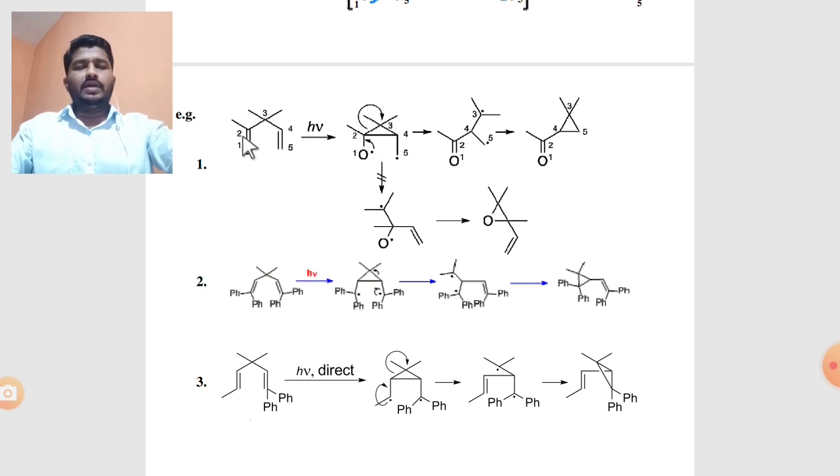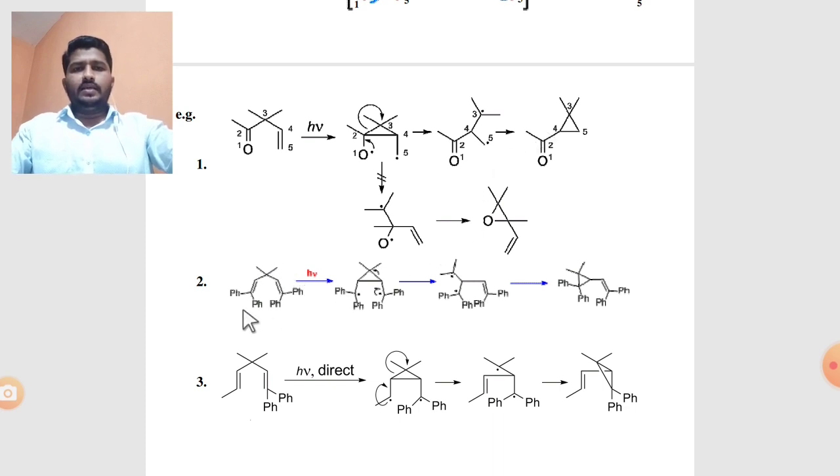Then join carbon 2 and carbon 4, meaning the bond formation between the second carbon and fourth carbon. Third step, cleavage of the bond between the second carbon and third carbon. It gives one radical at the third position and one radical at the second position. The second position radical combines with the oxygen radical, and it gives C double bond O. Finally, the radicals at the third and fifth positions combine with each other and give the cyclopropane derivative. This is a good example of the di-pi-methane rearrangement reaction.